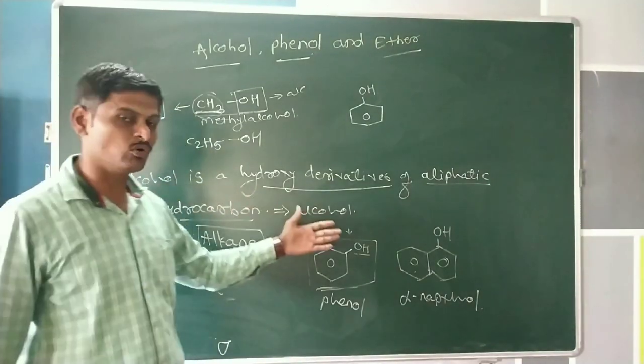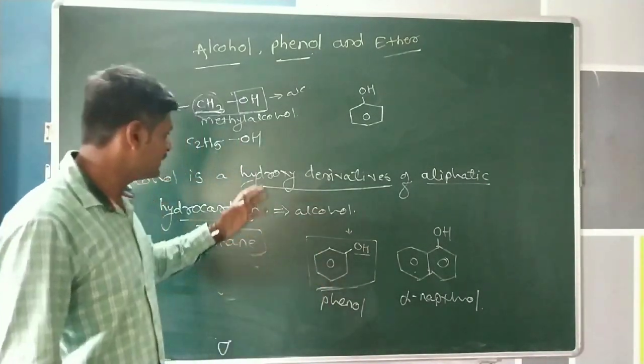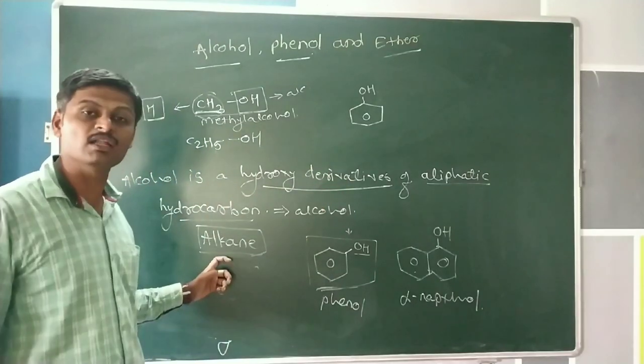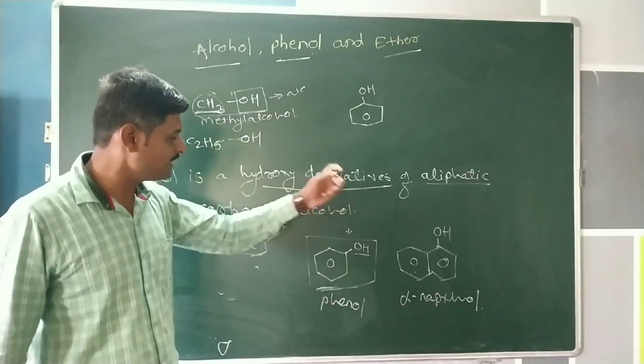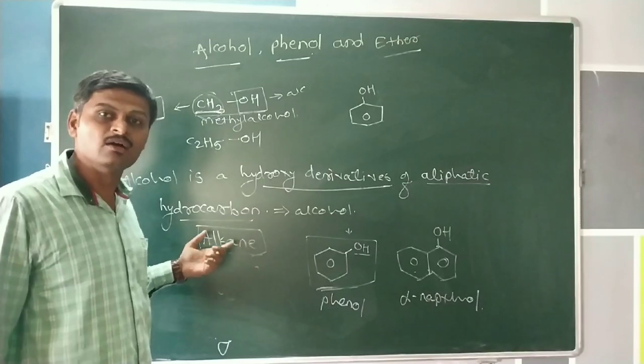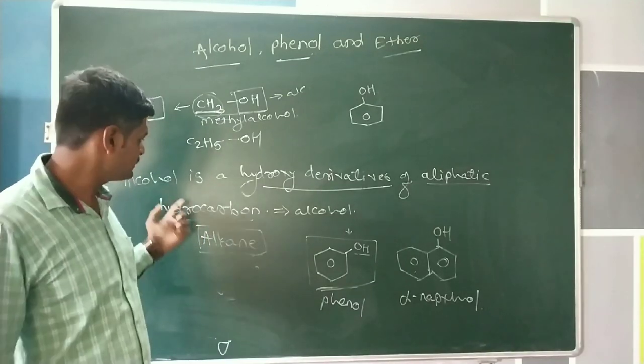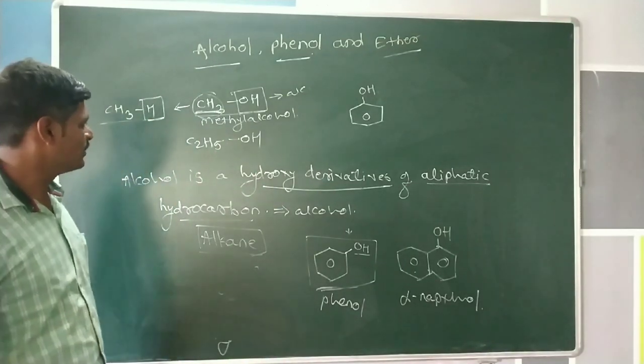Therefore, alcohol is also described as a hydroxy derivative of alkane. This is the definition of alcohol.